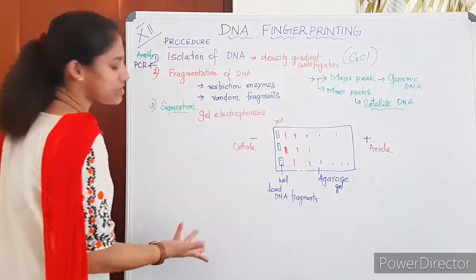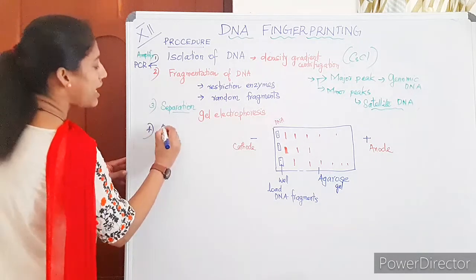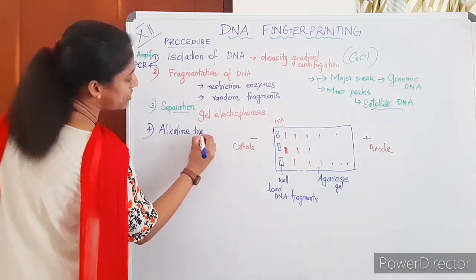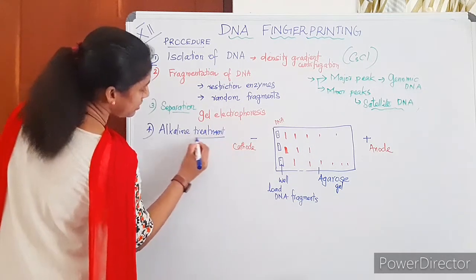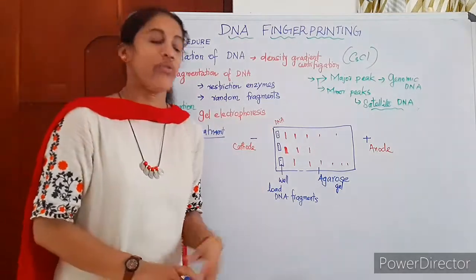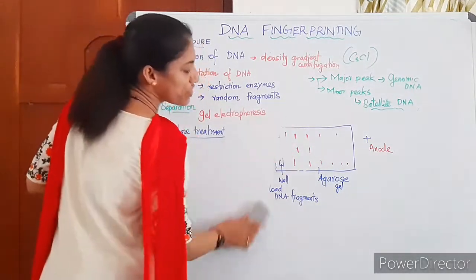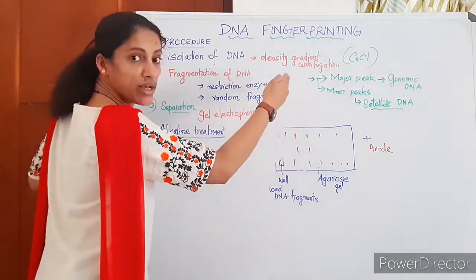Okay, and the next step, the fourth step, is alkaline treatment. Alkaline treatment of the gel: we are adding some alkali. The purpose of alkaline treatment is that this will denature the DNA.